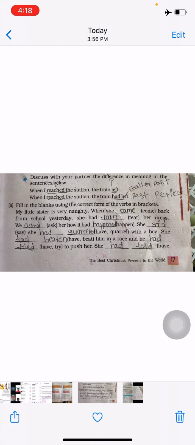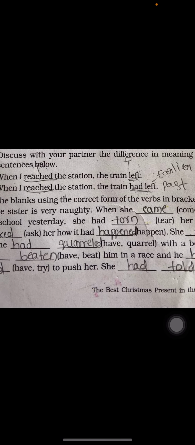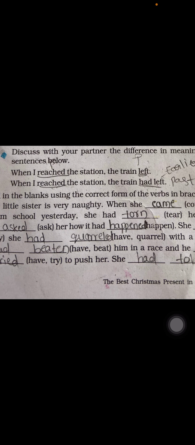Before that, we are going to learn these two sentences. When I reached the station, the train left, and when I reached the station, the train had left. What is the difference between these two sentences? The first one, when I reached the station, the train left, is in simple past. Underline the verb forms reached and left. These two verbs are in simple past only. In the second one, reached is the simple past verb form and had left is the earlier past. Earlier past is nothing but past perfect tense.